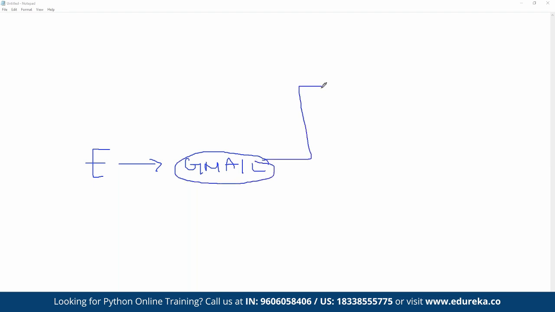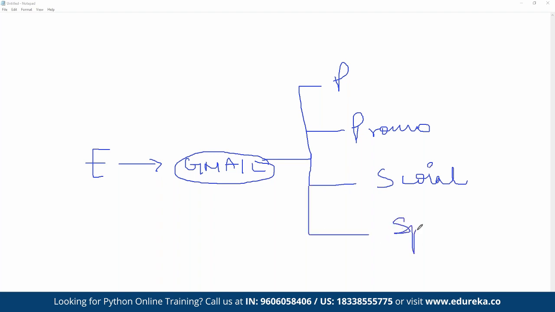This one should go to the primary inbox, this one to promotional, this one to the social email box, or this one to spam. So it automatically segregates which category an email belongs to: primary, promotional, or social.